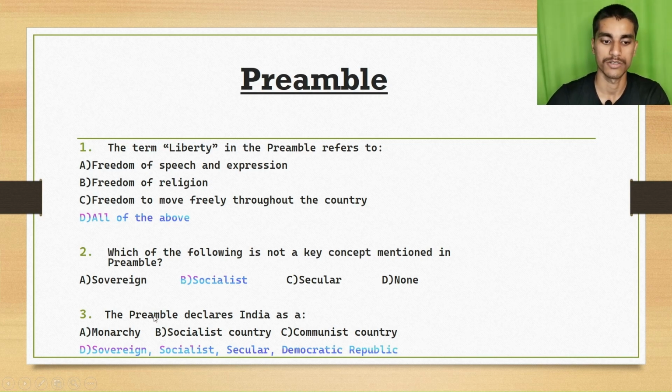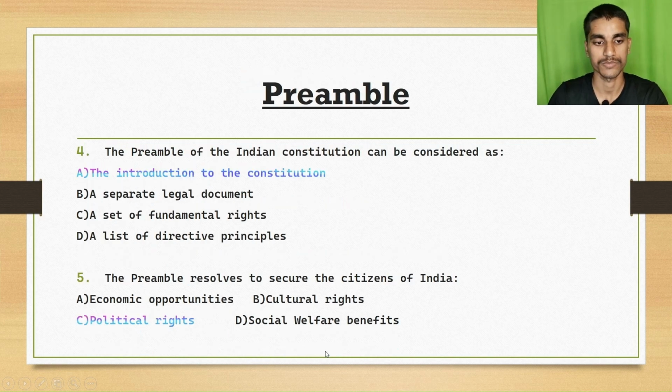Question number 3: the preamble declares India as option A, a monarchy, option B, socialist country, option C, communist country, option D, sovereign, socialist, secular, democratic republic. The right answer is option D, sovereign, socialist, secular, democratic republic.